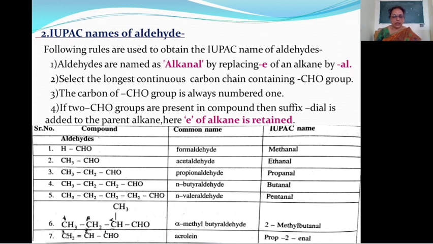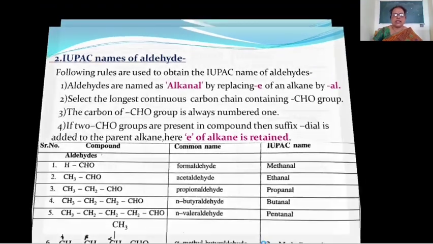Then see example number 7, that is CH2 double bond CH, CHO. In this case, here total carbon atoms are 3. Means this is the derivative of propane, but here double bond is present. Means here ANE is replaced by ENE and double bond is present at position number 2. Therefore, prop-2-ene, and aldehyde group is attached. Therefore, in case of ENE, E is replaced by Al. Therefore, prop-2-enal.